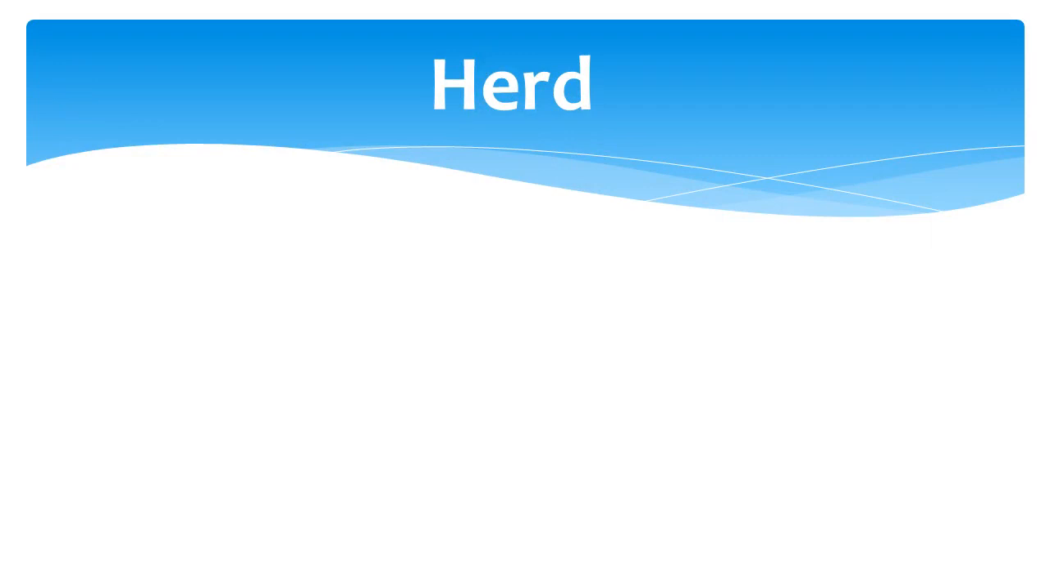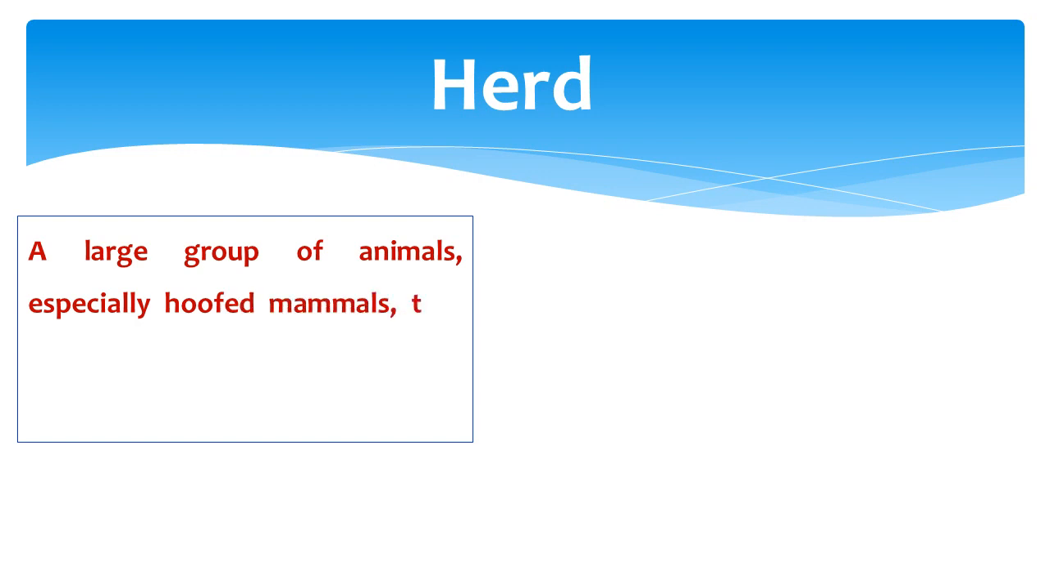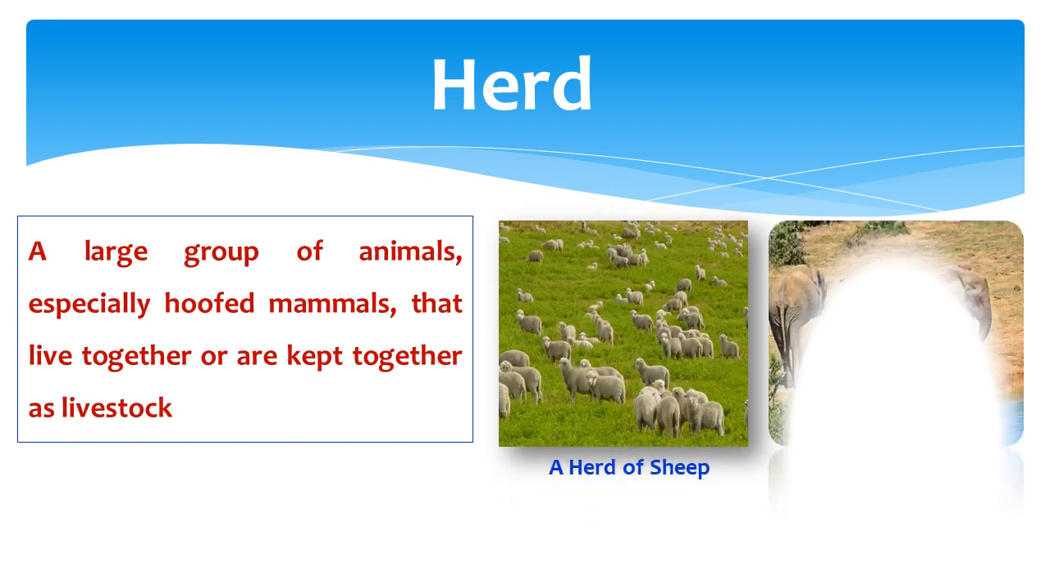Herd immunity. It's a very popular, very important topic for the discussion regarding the control of the COVID-19 pandemic. Let's know about it in a very simple way. The dictionary meaning of herd is a large group of animals, especially hoofed mammals, that live together or are kept together as livestock, like a herd of sheep or a herd of elephants.